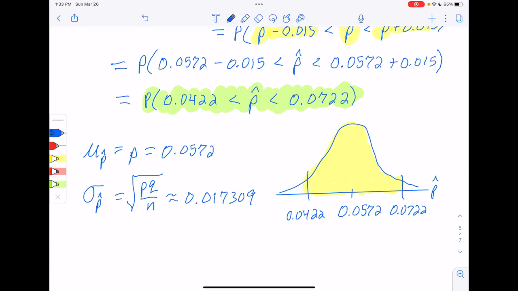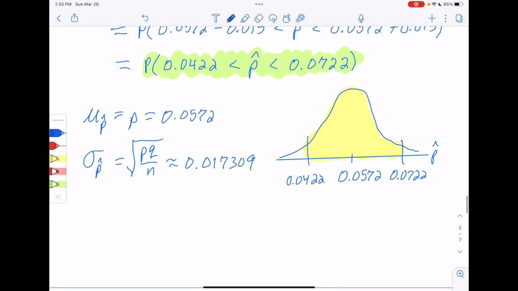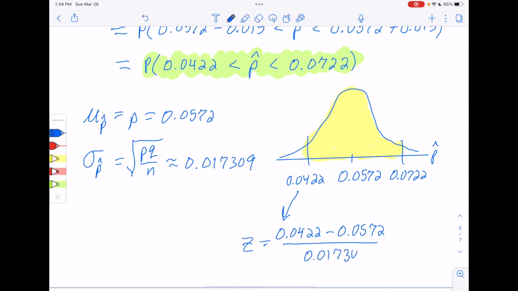So we need to get z-scores to make that work. You can start off finding the z-score on the left. So this z-score would be the boundary, 0.0422, minus the mean, 0.0572, divided by the standard deviation of the p-hat, 0.017309. This is where we really need those 5 significant figures, so we can trust 4 significant figures if we need something like a first digit in 3 decimal places. So now we go to the calculator and we see what this z-score is.